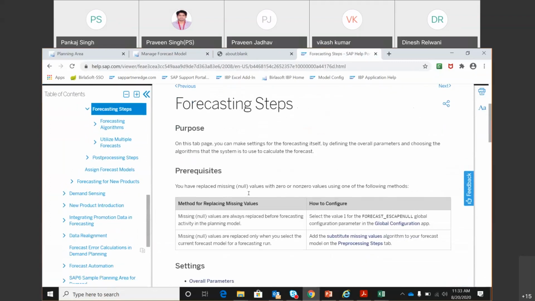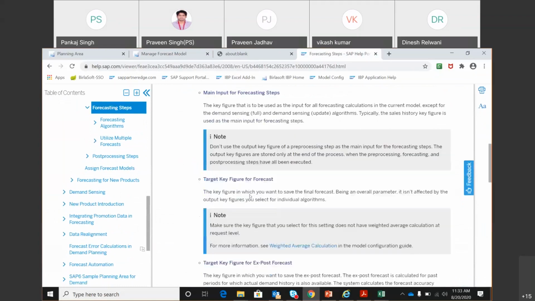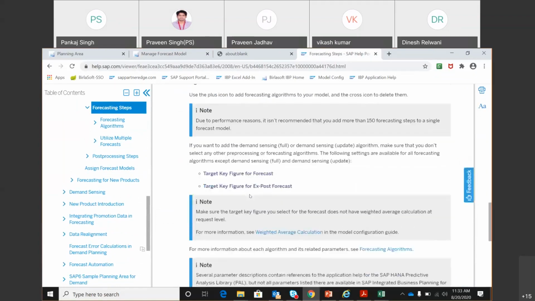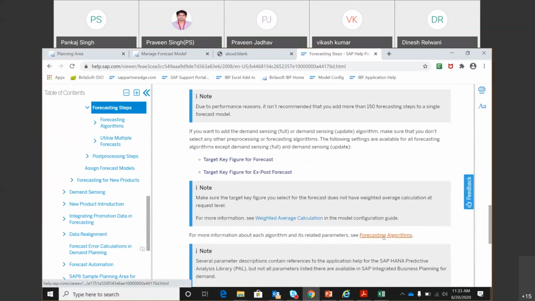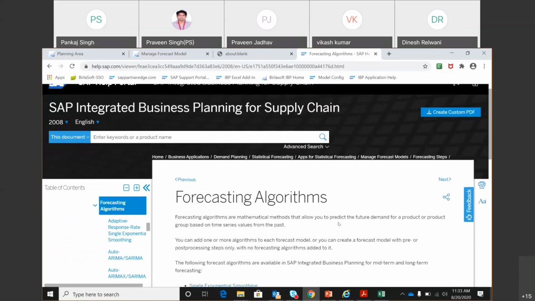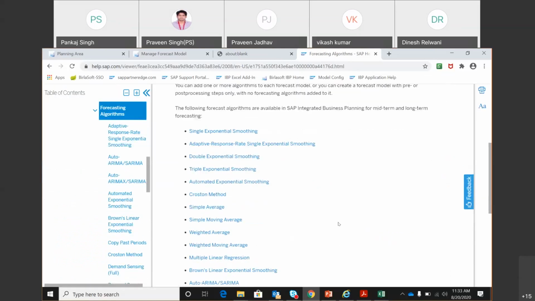So forecasting steps: main input, target key figure, forecast algorithms. So target key figure, forecast algorithms. Okay. So as an IBP consultant, this is the real value add that we bring. This is the functional understanding that we bring to the table about all these.